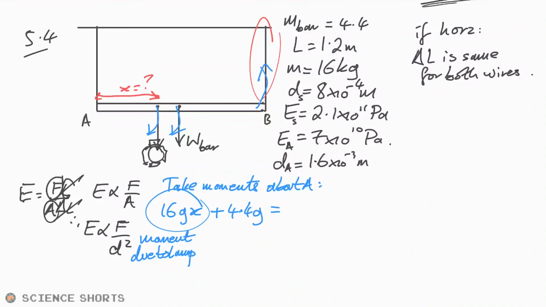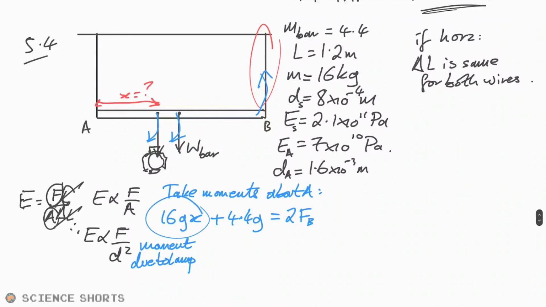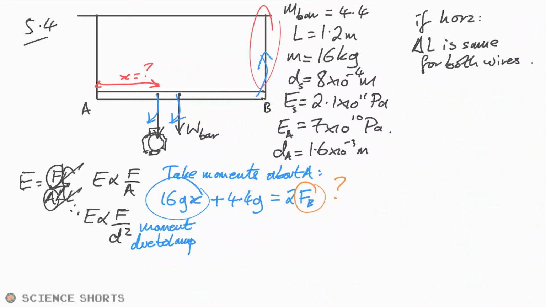lots of the force on B, isn't it? So I'm going to say 2Fb. So the problem is now, how do we find out what this force is? Well, we can't really know that directly. So chances are we're going to actually have to think about forces as well now, just forces up and down. So what we can say is that the forces pulling upwards are Fa plus Fb. And what are they equal to? Well, they're equal to the weight of the bar and the lamp, just like earlier. So that was 20.4 g, wasn't it? That's just the 16 kilograms plus the 4.4 times g.